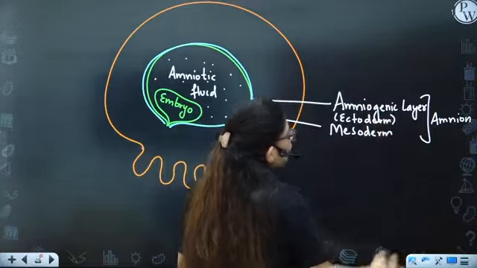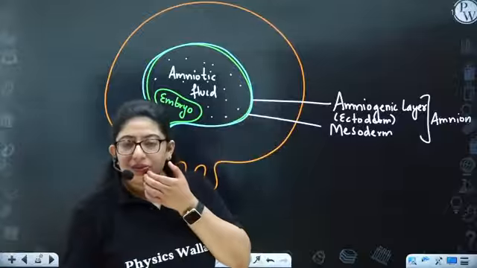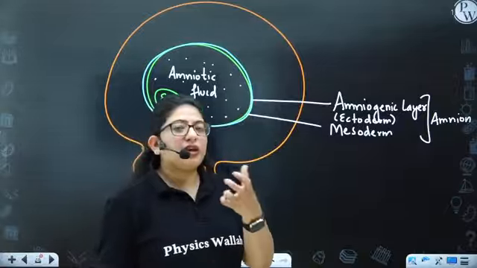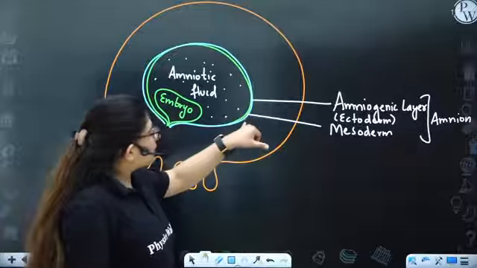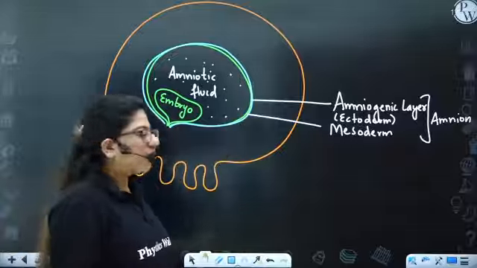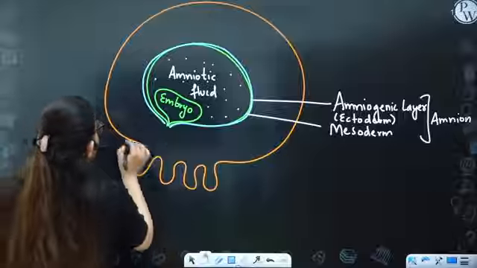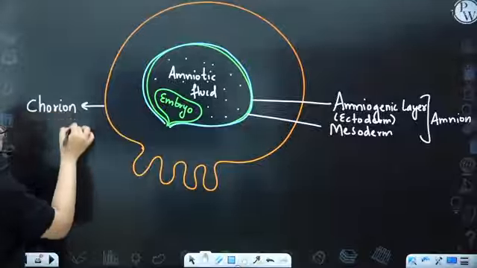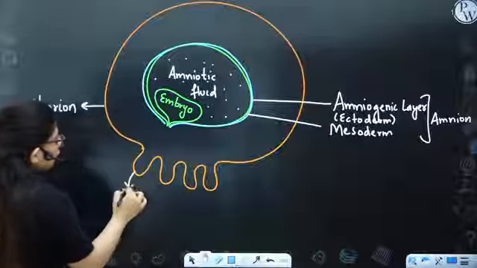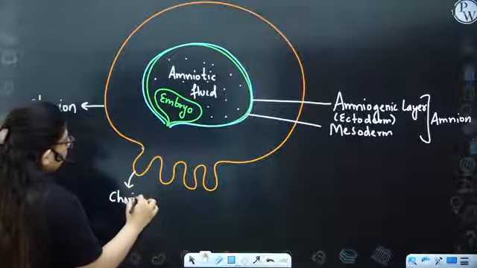So if someone asks you of what layers amnion is made up of, internally by ectoderm, externally by mesoderm. Okay. Similarly, we have this structure which is the chorion. So these are the villi of chorion. So you will call it chorionic villi.